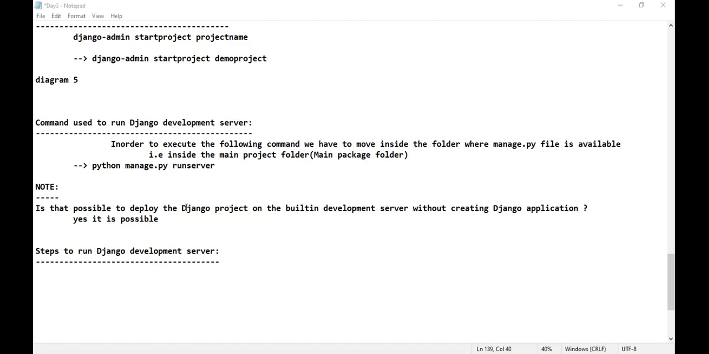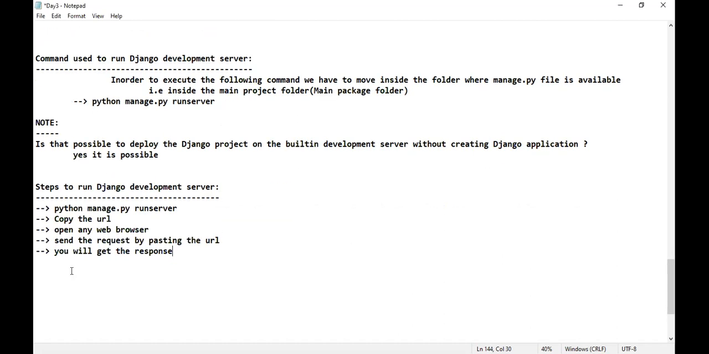Is that clear, guys? Is that clear for everyone? First, enter the command, copy the URL, open any browser, send the request by pasting the URL in the browser address bar. A browser address bar means where I have entered the URL, and you will get the response.